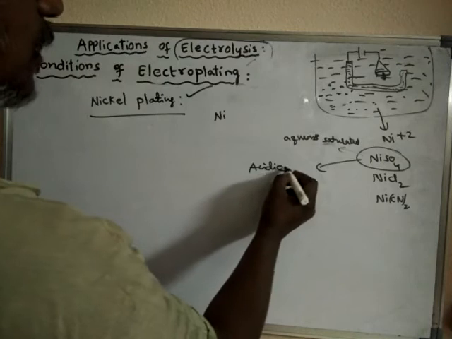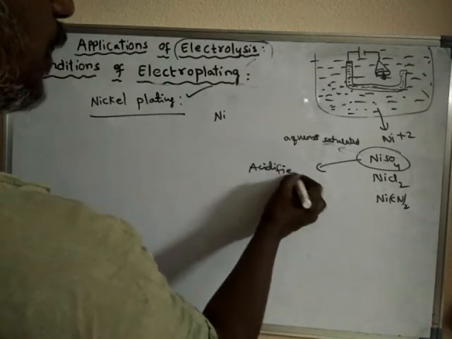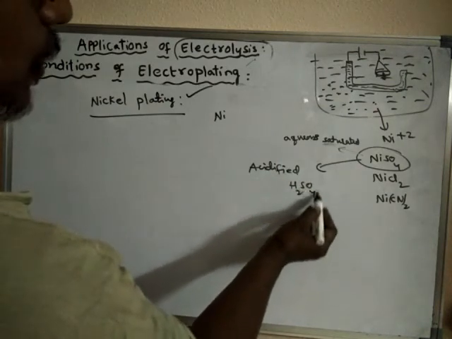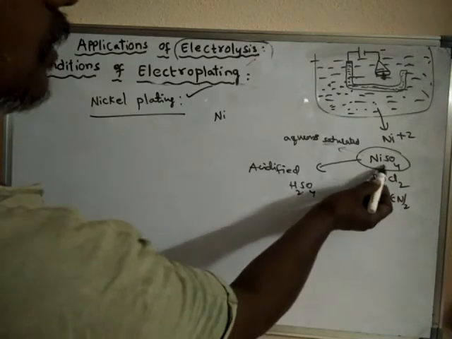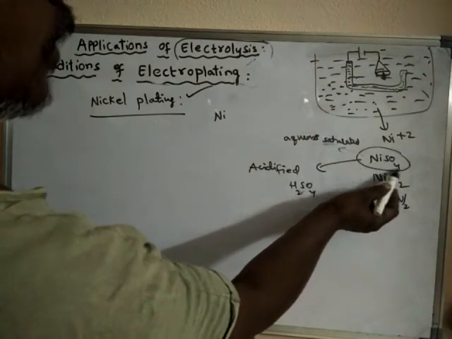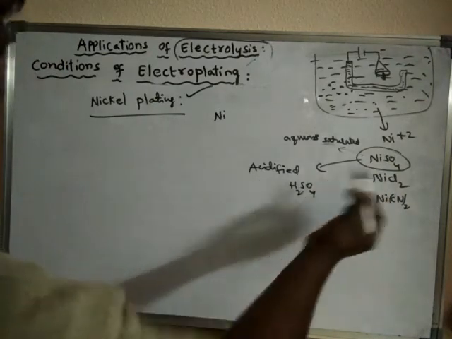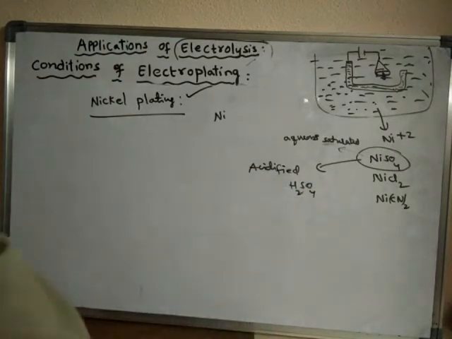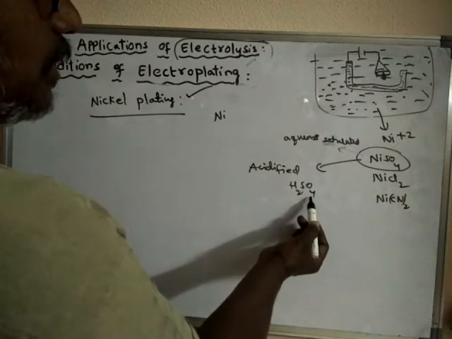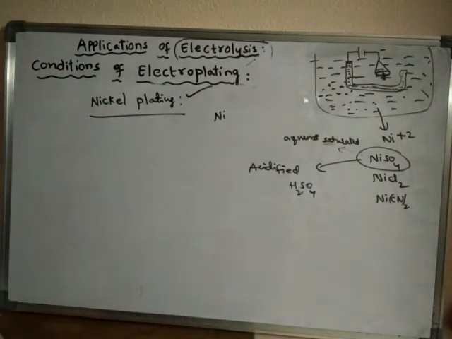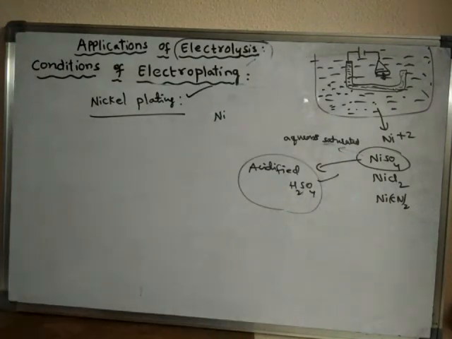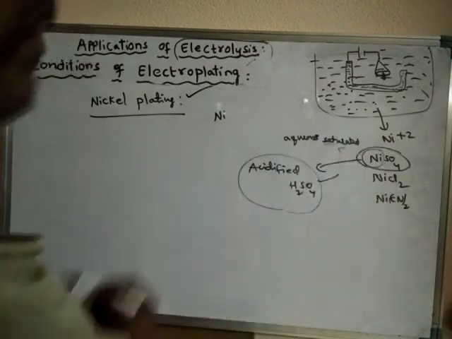It should be acidic. It should be acidified with which acid? With sulfuric acid, because the negative ion of the acid should be the same as the negative ion present in the electrolyte. So we have to choose an acid which contains the same negative ion that is present in the electrolyte. Why should we choose the acid in such a manner? Because if you choose the acid in such a manner, only then will the hydrolysis of this metal be prevented.